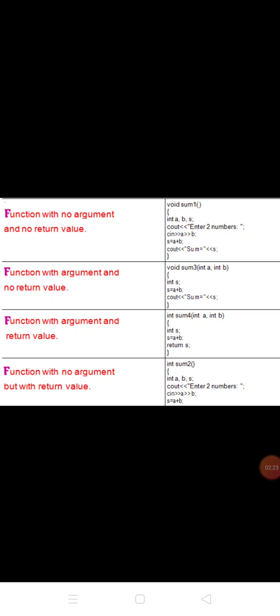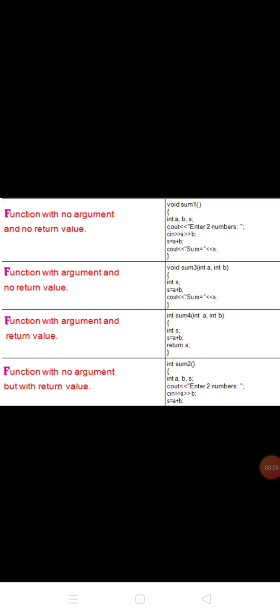Example: sum1, sum2, sum3, sum4 are four functions. The sum1 function has no argument and no return value. A, B, S are variables; two numbers are input, A and B. S equal to A plus B is an operation. It shows the sum. It has no argument and no return value. In function sum3, A and B are arguments but there is no return value. In it, S equal to A plus B, then cout the sum.